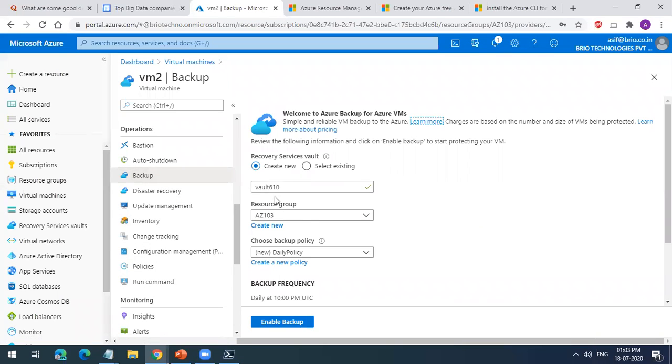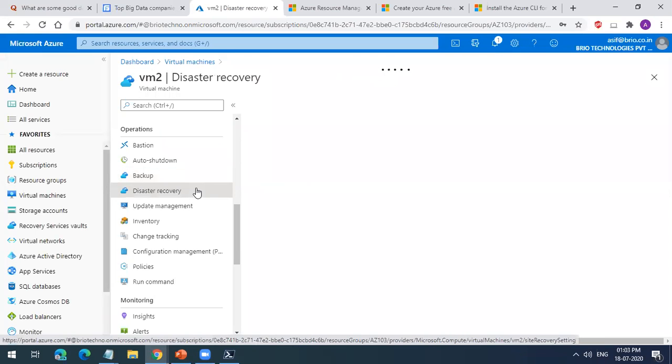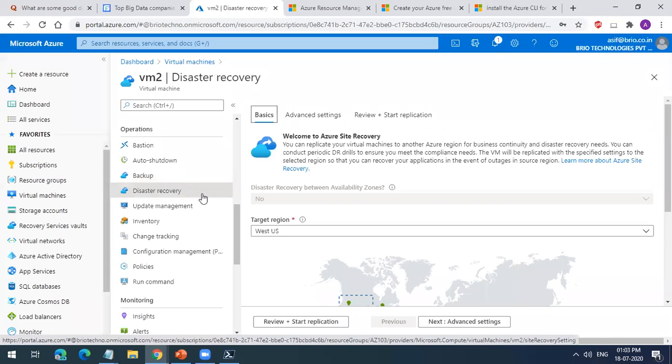You can create a recovery services vault, and you can have backup. You can have DR in place. You can replicate this machine. Will this get created for the complete resource group, or only for this VM? Backup and DR are only for the resource, not for the resource group. But you can create a policy on the resource group, so whenever anyone creates a resource in that resource group, they should have a backup in place. Whenever they try to create a VM without backup, it will not allow them to create. I hope you got my point.